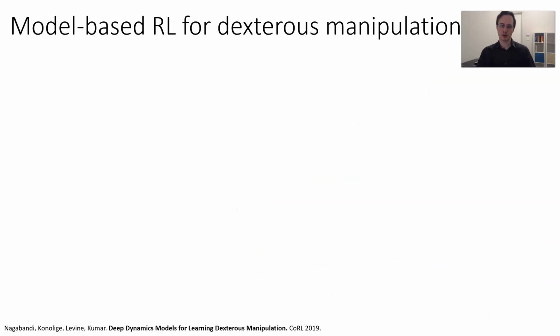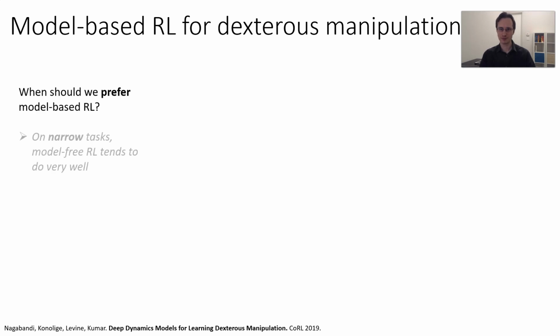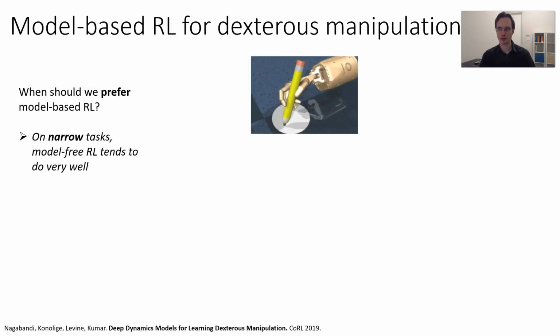But now we can ask another question. So far we saw that model-based RL can be more efficient, but are there other benefits? When should we prefer model-based RL over model-free RL? Well, on narrow tasks, where you can afford to collect a dataset for your specific task, model-free RL tends to do very well. So I'll discuss some experiments by my student Anusha Nagabandi, and these experiments study a pretty complex high-dimensional task. It's a dexterous manipulation task where you have to hold a pencil and use it to draw digits.